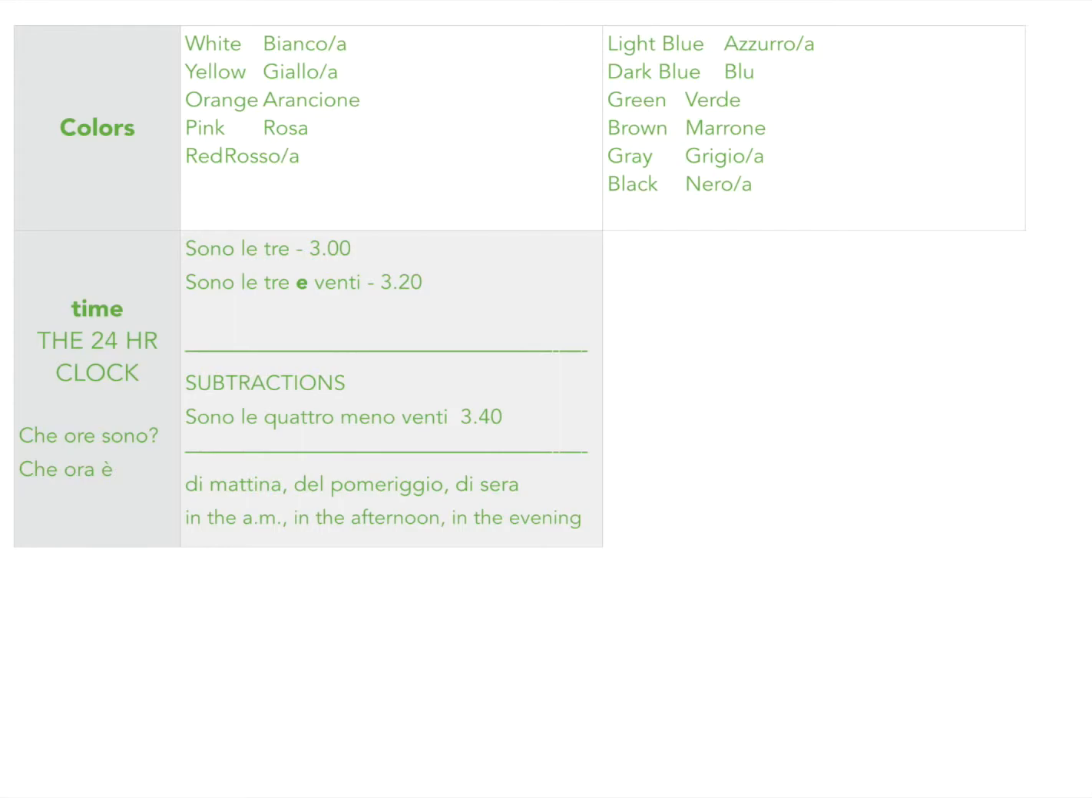All right, below we have some things that you can add just for clarity, especially if you are an American coming over to Italy and you don't quite remember what 4 o'clock in the afternoon is in military time. You can add one of these to make sure that they understand you. And they are di mattina, in the morning, del pomeriggio, in the afternoon, and di sera, in the evening.